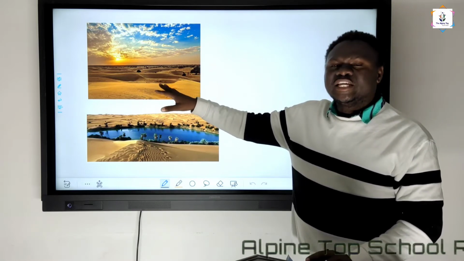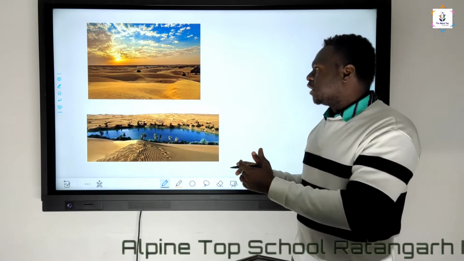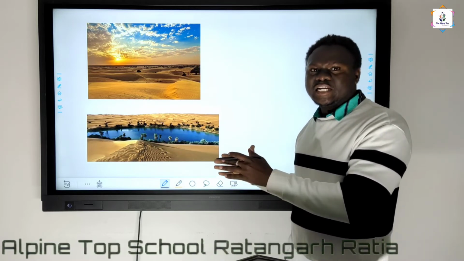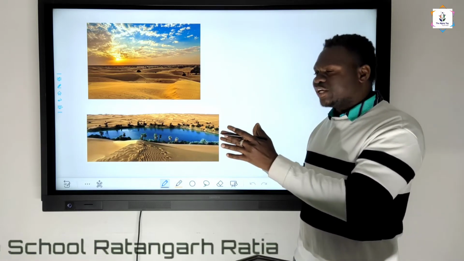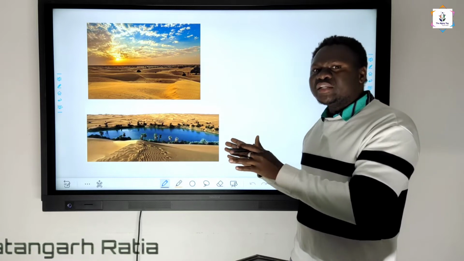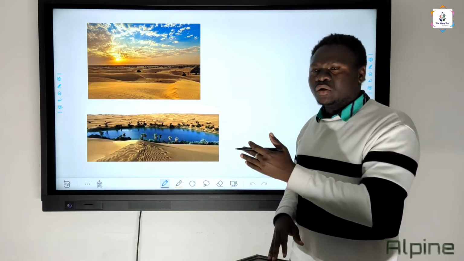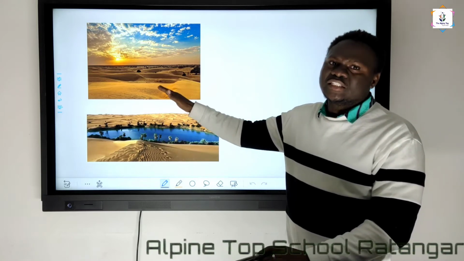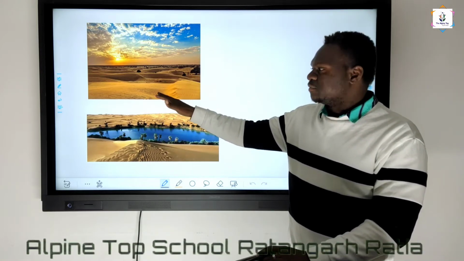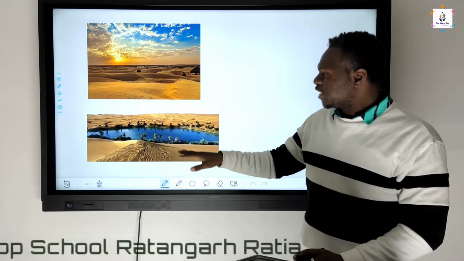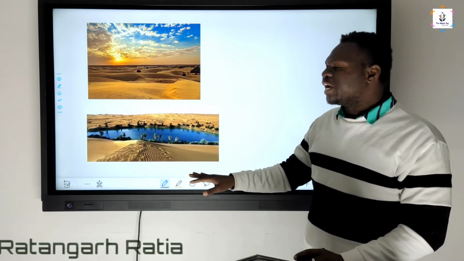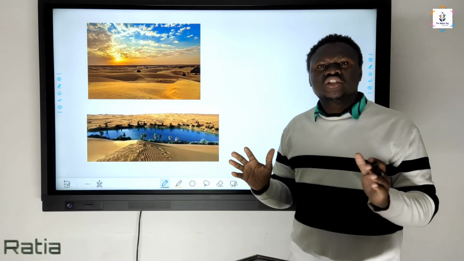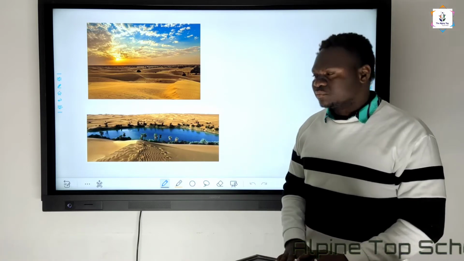These sand dunes usually change their size and location, because whenever a wind moves at fast speed, you can see their shapes and sizes increasing or decreasing. Then in the third slide, we have the water resources of the desert area.